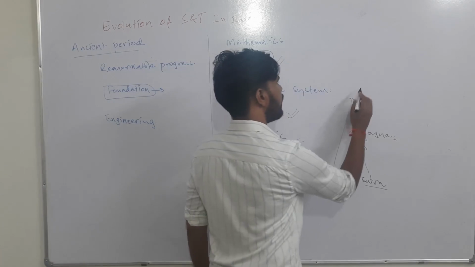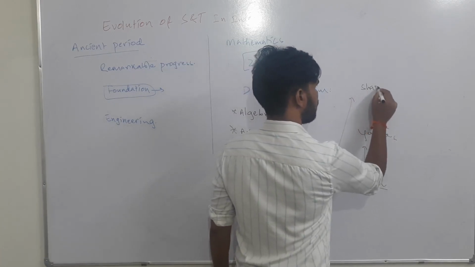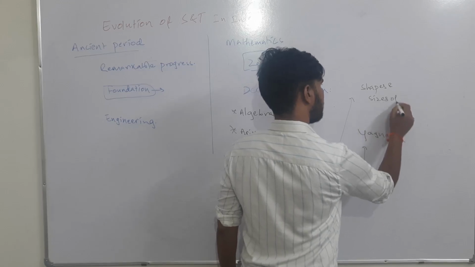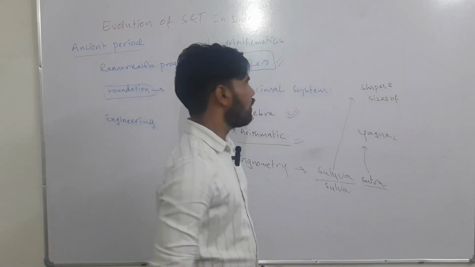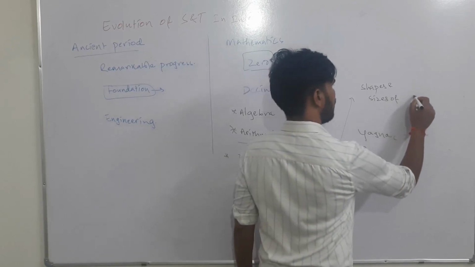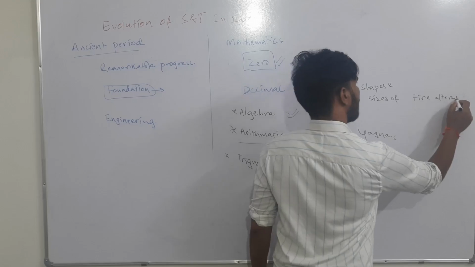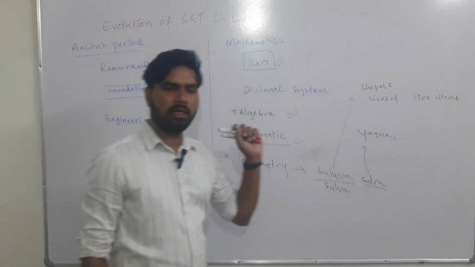It contains various shapes and sizes of fire altars that have to be built for conducting yagnas.